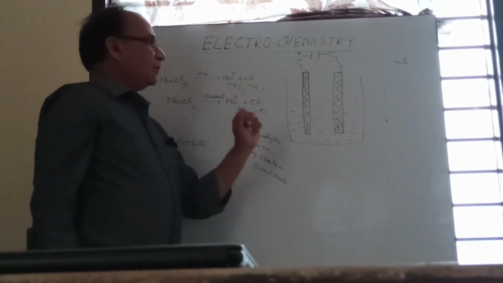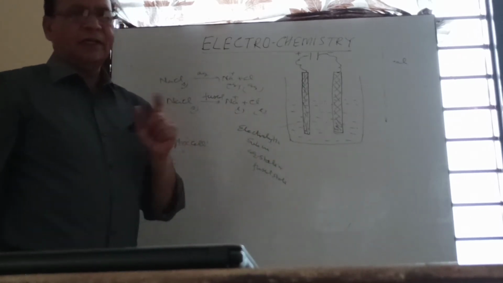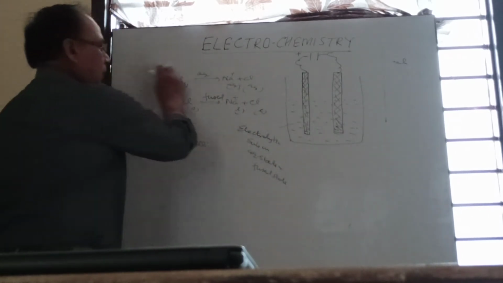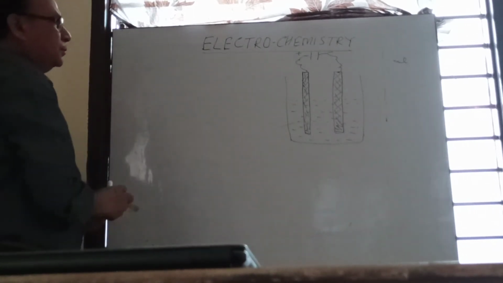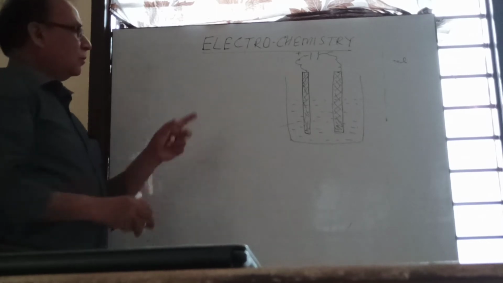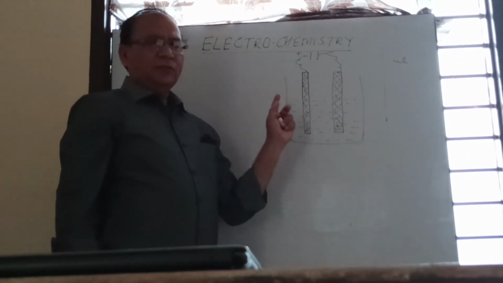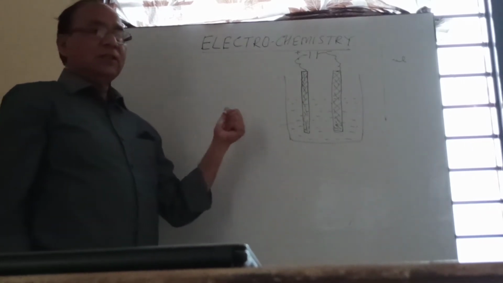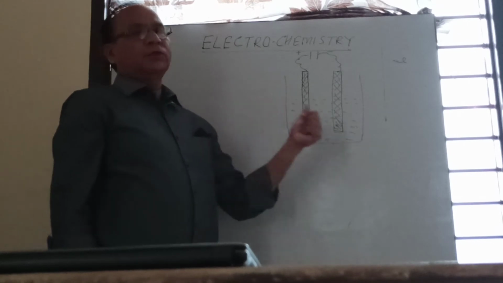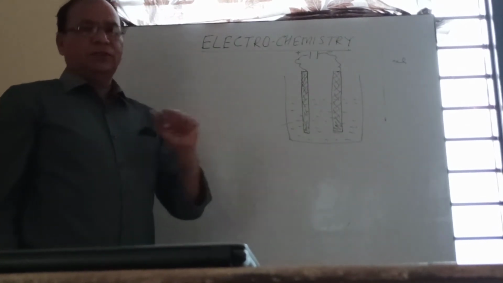Now, what happens when we pass current through the electrodes and electrolytic solution? A process takes place that is known as electrolysis. Electrolysis is a process in which, when we pass current through the electrolytic solution, the ions present in it start moving towards the oppositely charged electrode, where they get discharged.